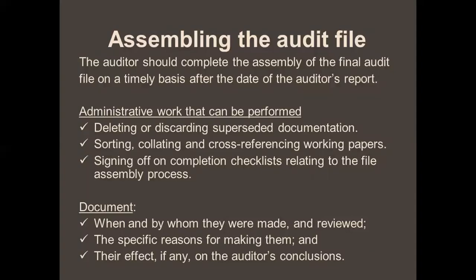Okay, it includes administrative processes like deleting or discarding superseded documentation, meaning deleting the duplication of documentation, sorting, collating and cross-referencing working papers, signing off on completion checklists. So these are processes included in assembling and documentation. What should be documented in assembling the audit file? That who assembled the audit file and the specific reason for making it, and their effect, if any, on the auditor's conclusion. Okay, this is assembling the audit file.